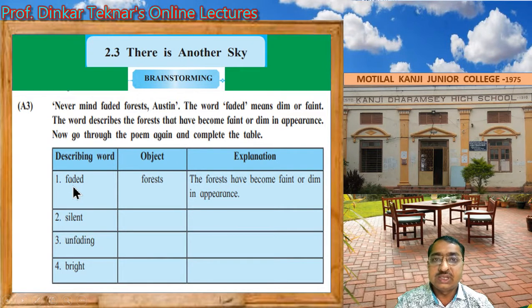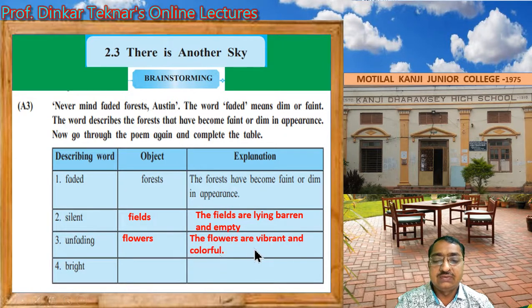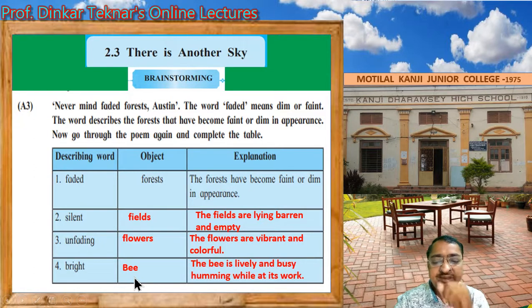For example, the first is done for you. Faded forests. The forests have become faint or dim in appearance. Then silent fields. And the explanation is, the fields are lying barren and empty. Then unfading flowers. And the explanation is, the flowers are vibrant and colorful. Then bright bee. Explanation is, the bee is lively and busy, humming while at its work.